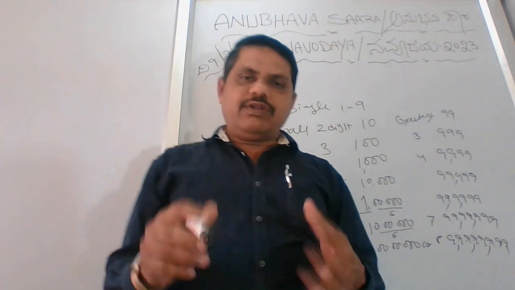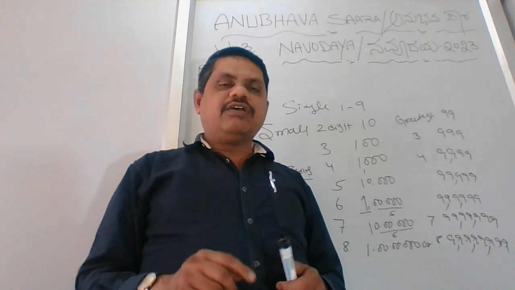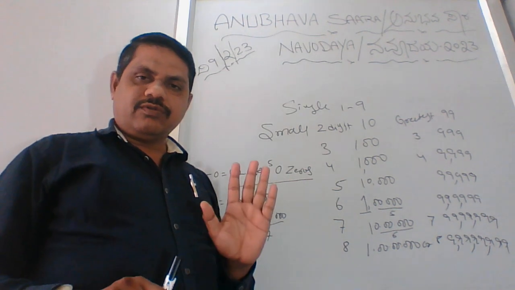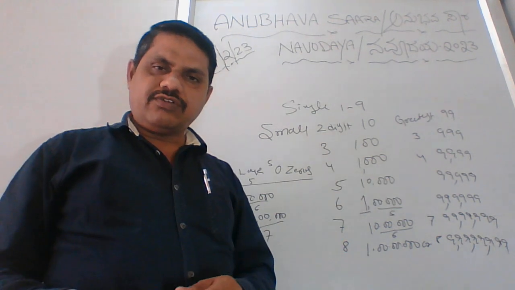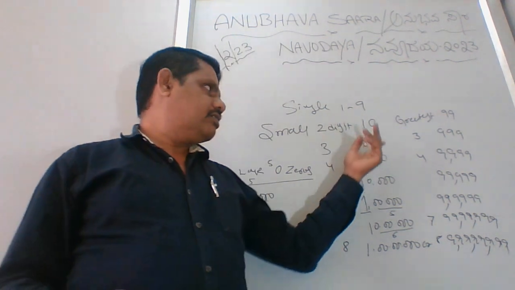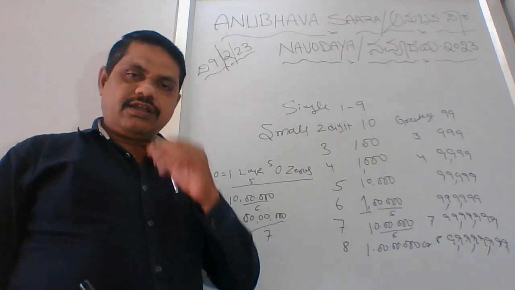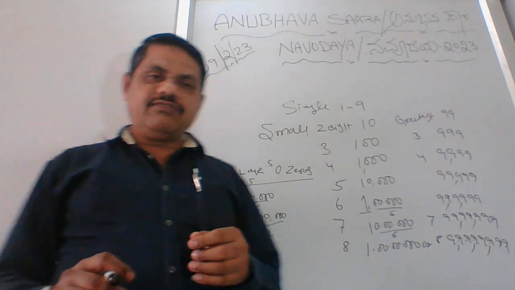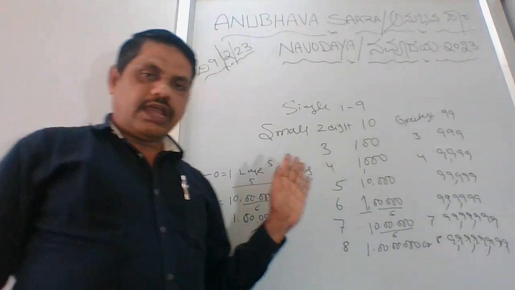If anybody asks you, whether you are in first standard, second standard, third standard, whatever it may be, how many zeros are in lakhs, you can tell them this thumb rule. Then what will be there in 10,000? It will be 4 only. In 1,000? It will be 3. In 100? It's 2. In 10? It's only 1. This is very useful, where you can calculate immediately and save time if such questions are asked in your examination.